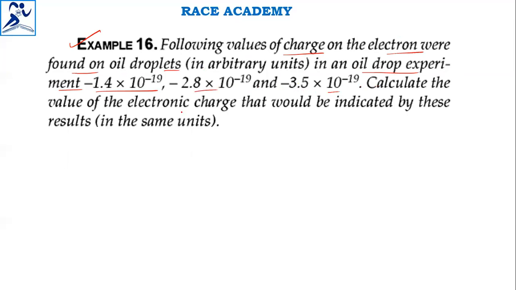Calculate the value of electronic charge that would be indicated by these results. If you see 1.4, 2.8, and next we have 3.5.